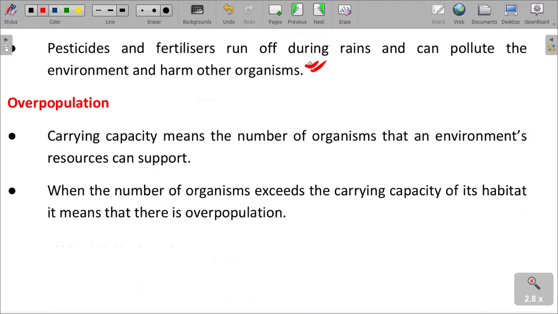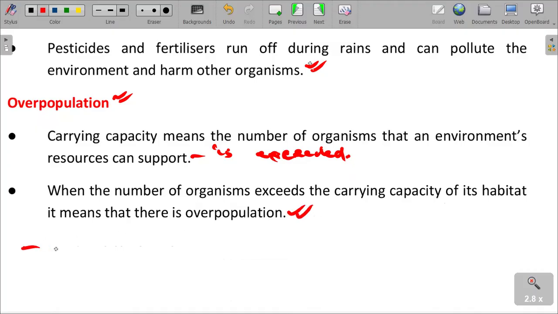And overpopulation is one of the environmental impacts that we need to talk about. Carrying capacity means the number of organisms that an environment's resources can support. When this is exceeded, we talk about overpopulation. So when the number of organisms exceeds the carrying capacity of its habitat, it means there is overpopulation.